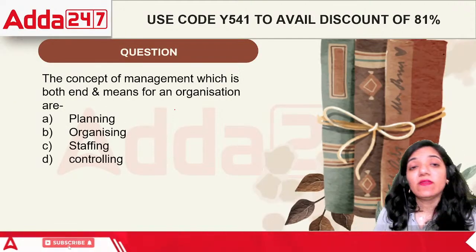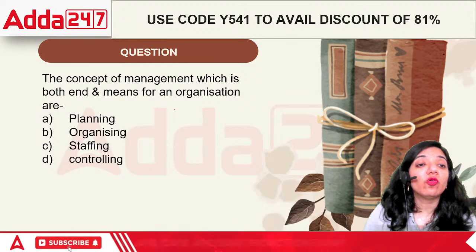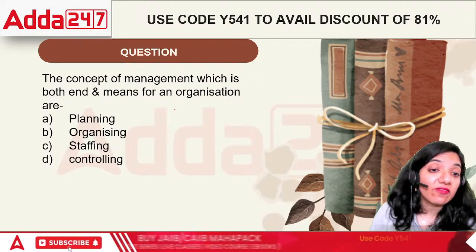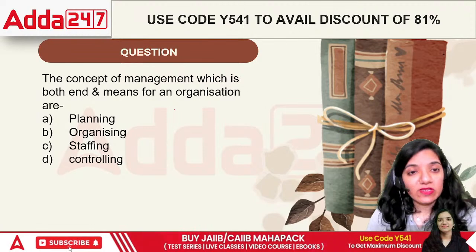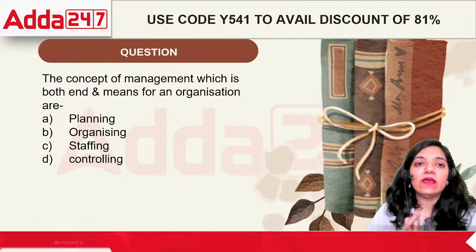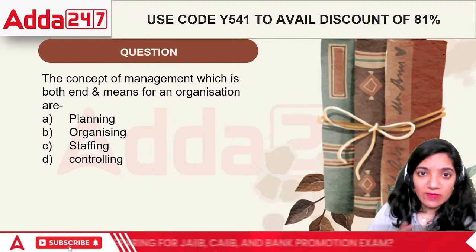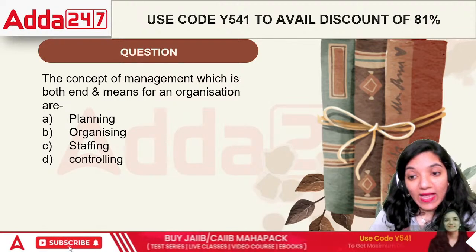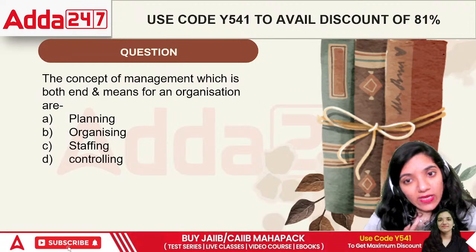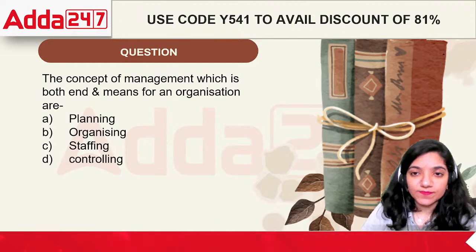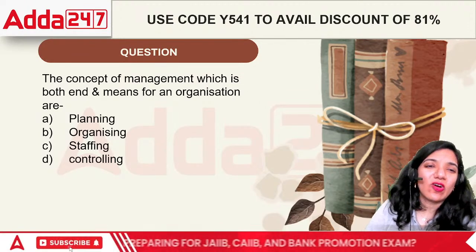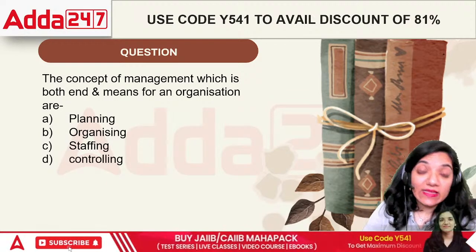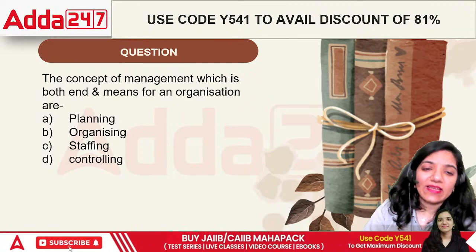Next point. The concept of management, which is both the end and the means of an organization: is it planning, organizing, staffing, or controlling? What do you mean by both end and means to something? Ultimately, this is the way to reach the goal and also the end of the goal, right? In this case, the correct answer is planning.